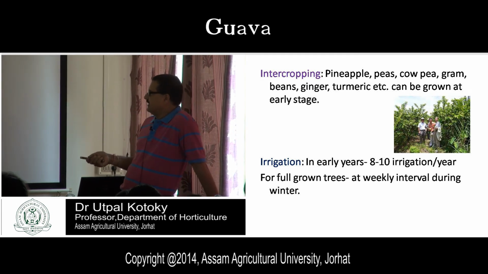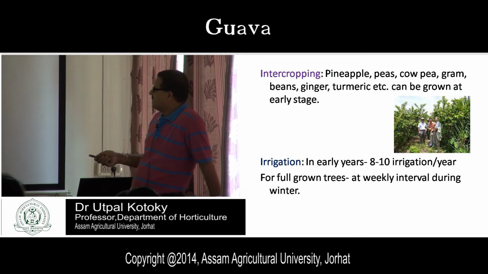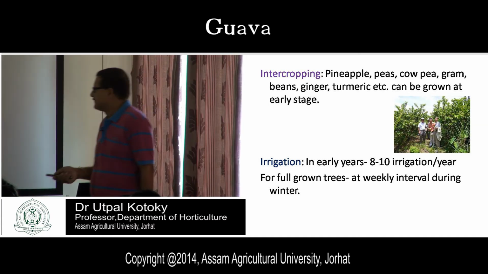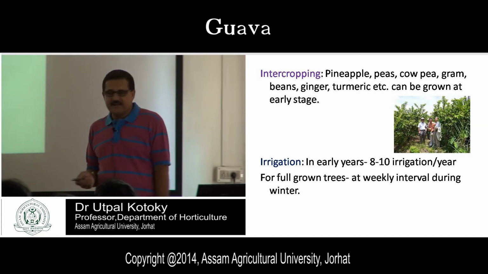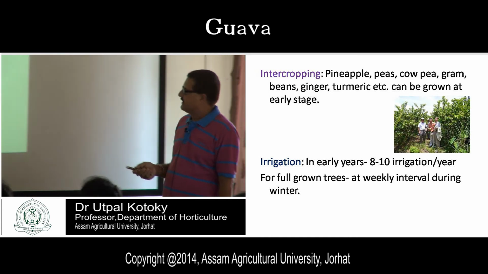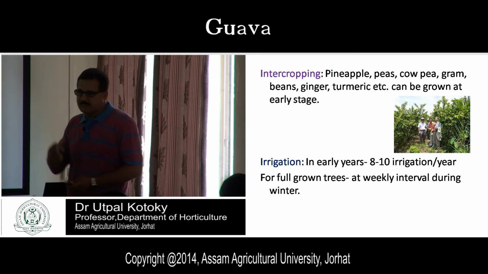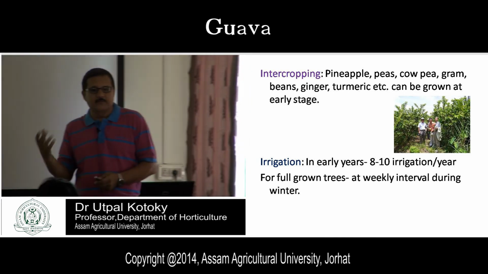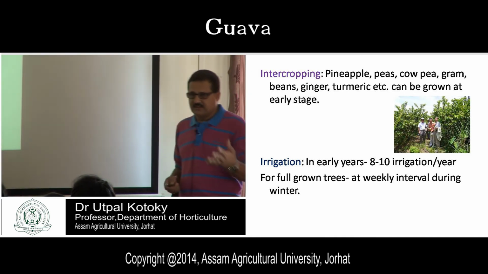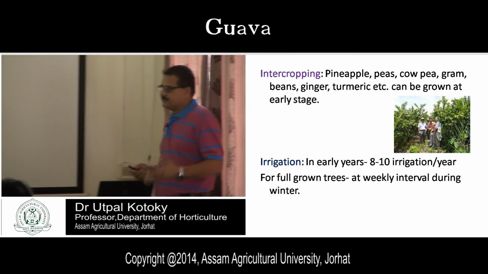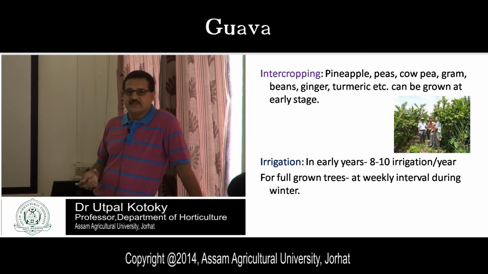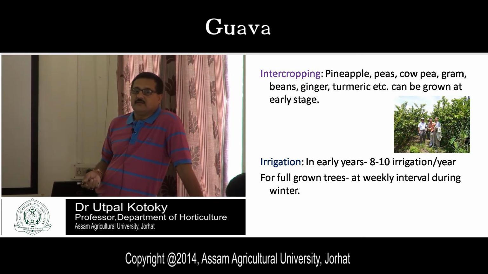Then irrigation, you see, irrigation should be done early years, 8 to 10 irrigation per year. Okay? 8 to 10 irrigation per year should be applied, and for full grown trees at weekly intervals. So at weekly intervals, in case of your winter months, irrigation is essential. And nowadays one irrigation method is very useful.